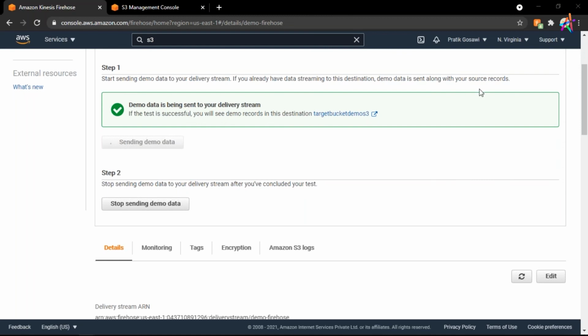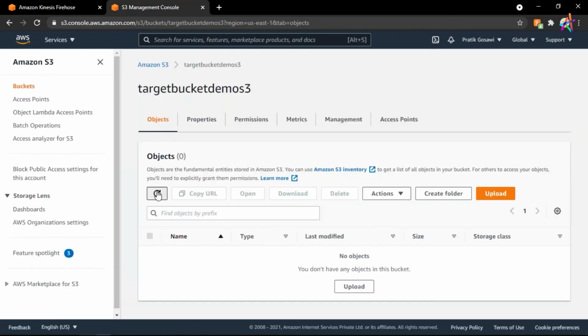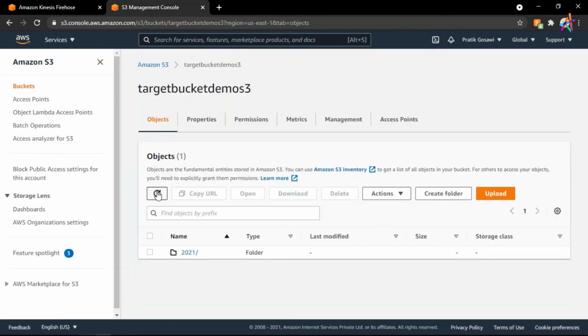Of course, you cannot master this service within 45 minutes, but I hope the concept is clear for you guys. I will stop sending the data, and in a few moments we will see our data in here. Okay, our data is already here.